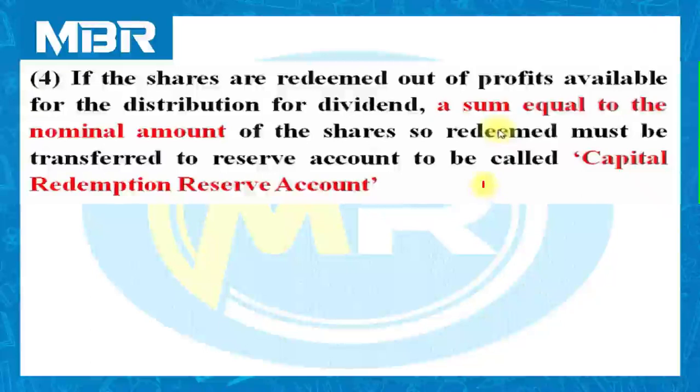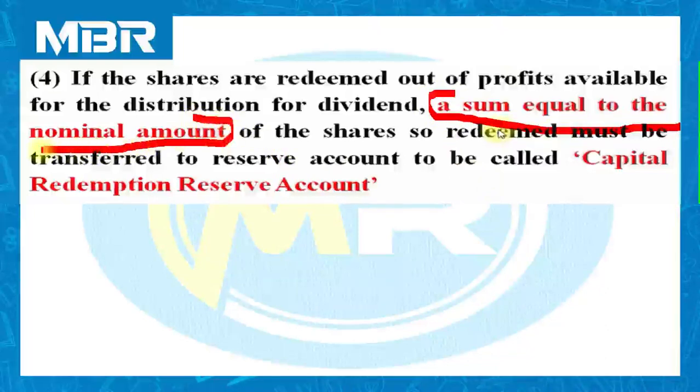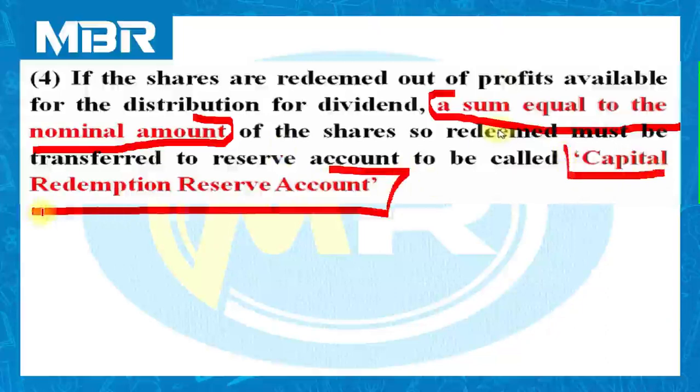If the shares are redeemed out of profit available for the distribution for dividend that we have discussed earlier, a sum equal to the nominal amount, means face value, of the shares so redeemed must be transferred to reserve account to be called capital redemption reserve account.